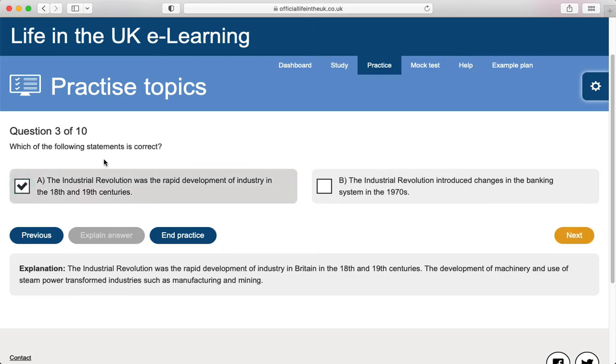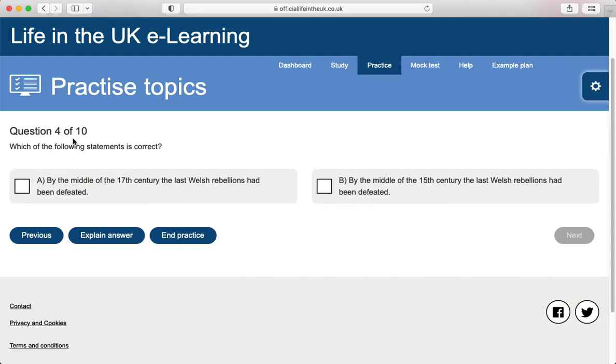The Industrial Revolution was the rapid development of industry in the 18th and 19th centuries. Which of the following statements is correct? By the middle of the 17th century, the last Welsh rebellions had been defeated.